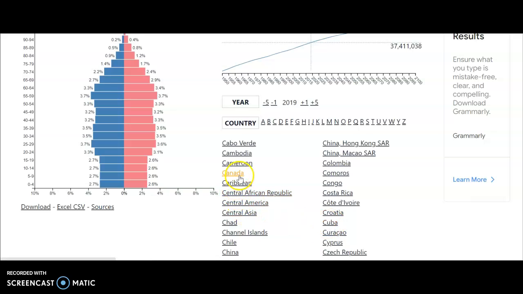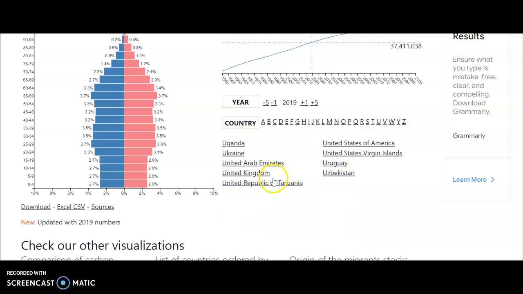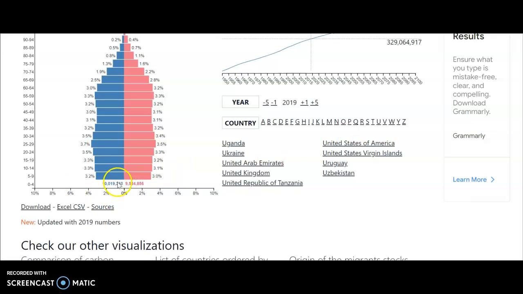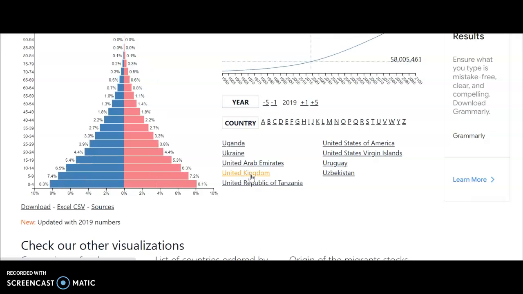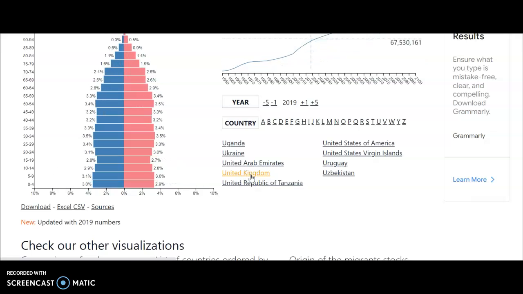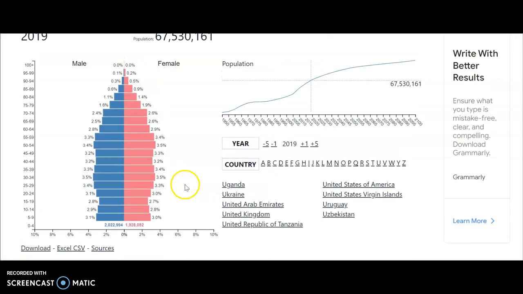So, for example, if you look at Canada, Canada will be pretty similar to, so there's Canada. If we go to the United States, it'll be pretty similar. Let's see, United States of America. Pretty similar, a little wider at the bottom in the States than we have. There's Tanzania, the United Kingdom. And the question I'm going to ask you, and there's the population.